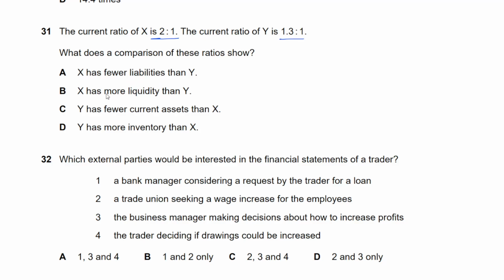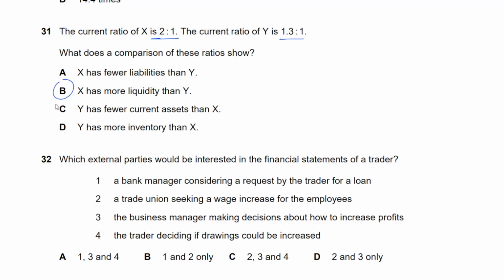Like monetarily, you know. X has more liquidity than Y. We can say that because that's what the ratio measures. Probably. Y, I mean, probably that's the right answer. I don't think we'll have a better option.